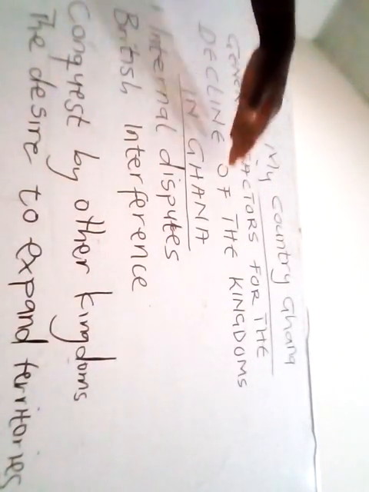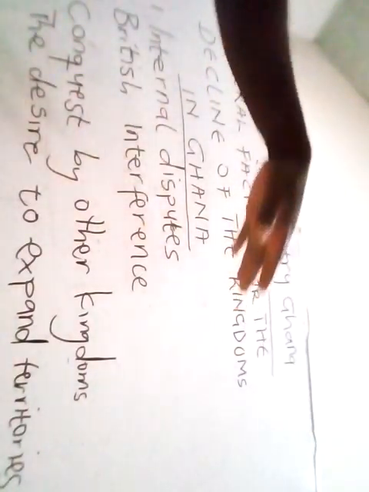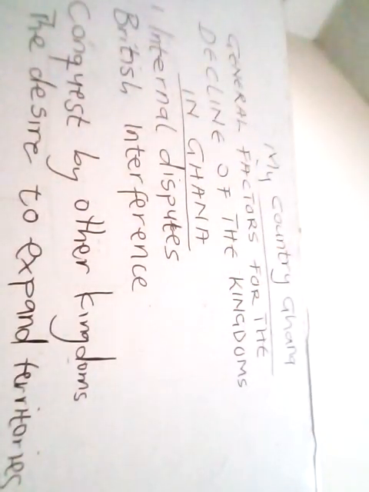Now, the states were all rising up, but it got to a time that there was a decline of the states. So let's look at the general factors for the decline of the kingdoms in Ghana, or the collapsing of the kingdoms in Ghana. So one of the factors is internal disputes. There were internal conflicts in these kingdoms, more especially succession disputes, or even attempts made by vassal states to break away from the control of these kingdoms.